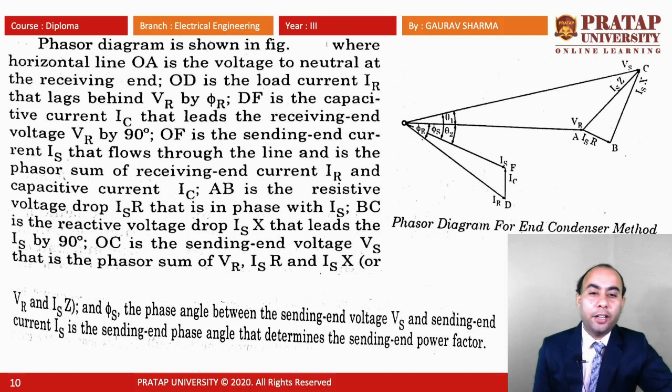OC is the sending end voltage Vs that is the phasor sum of VR, IS R and IS X, or we can say VR and IS Z. Phi s, the phase angle between the sending end voltage Vs and the sending end current IS, is the sending end phase angle, and that determines the sending end power factor.